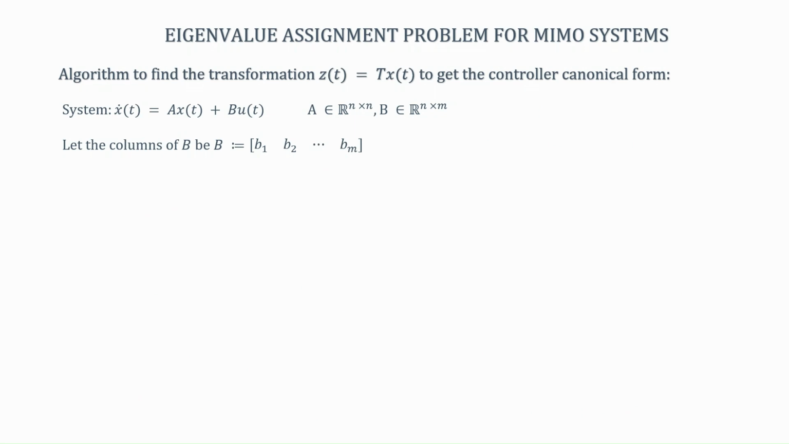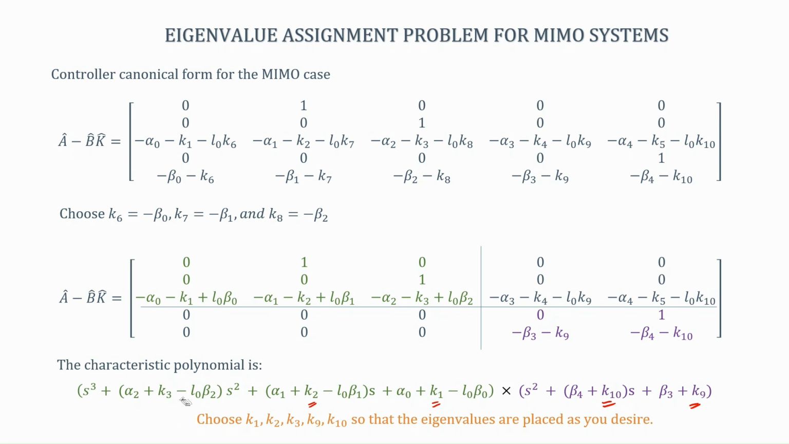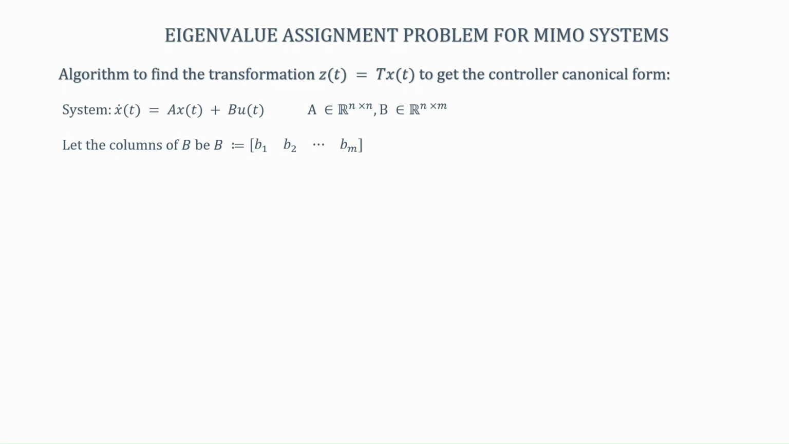So, the question is, how do I get to this T matrix? I will take an example to show you exactly how we can choose this k1, k2, k3, k9, but before that let me tell you the algorithm by which you can find the T matrix to get to this nice controller canonical form for the MIMO case. I am not going to prove this algorithm, I will just give you the recipe. You can look up the proof in a book. I will just tell you how to get to the controller canonical form for MIMO systems directly.